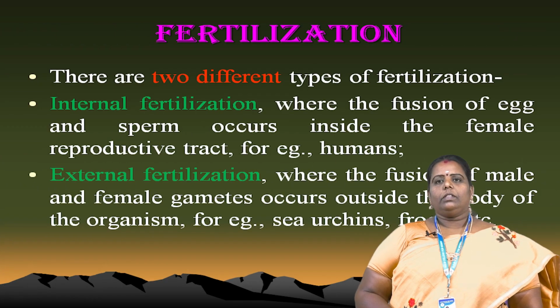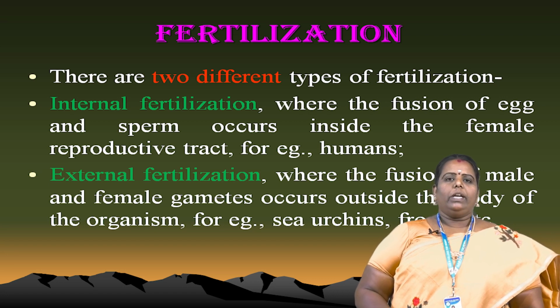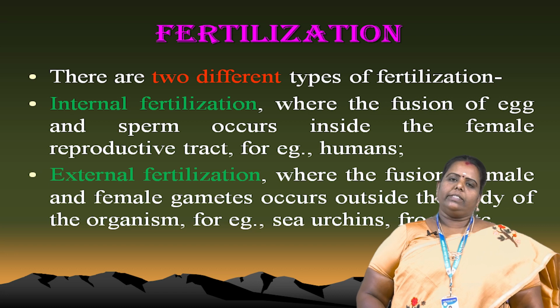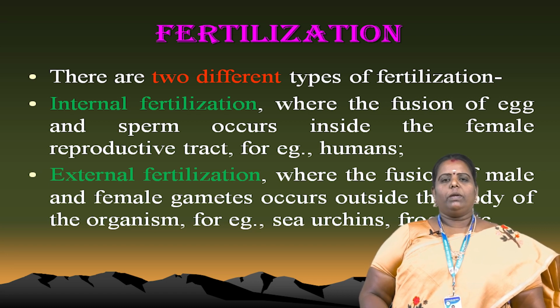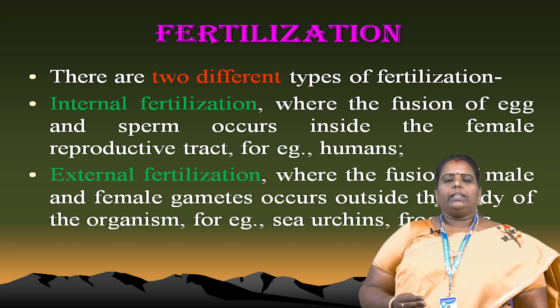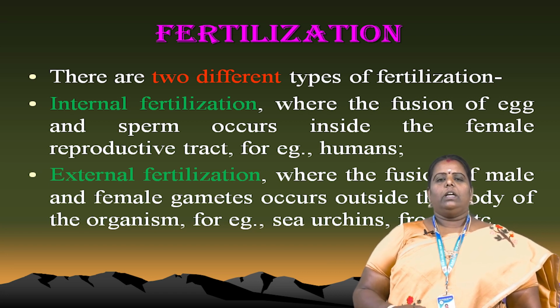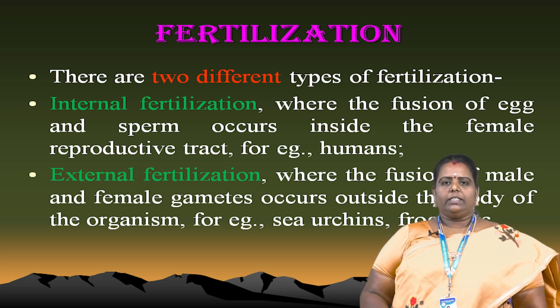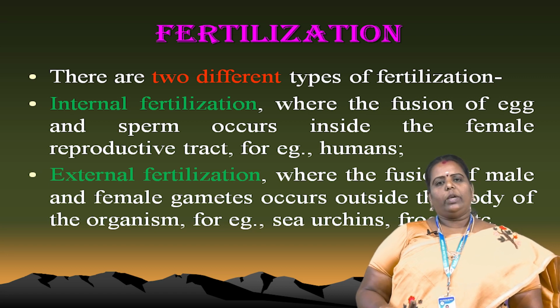Next, there are 2 different types of fertilization that occur generally. Not only in human beings, in general 2 types of fertilization occur. One is internal fertilization, another one is external fertilization. You know very well that we human beings have only internal fertilization. In internal fertilization, the fusion of egg and sperm occurs inside the female reproductive tract. That is called internal fertilization. An example is the human being.